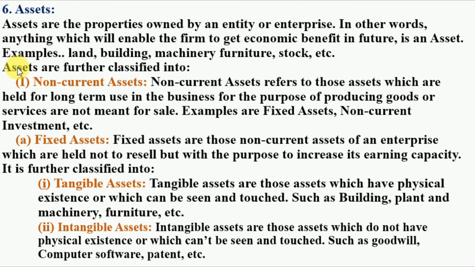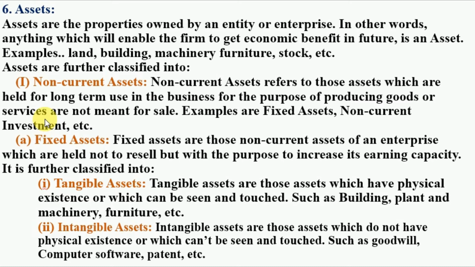Here, assets are further classified, first one, that is non-current assets. Non-current assets refers to those assets which are held for long-term use in the business for the purpose of producing goods or services, and are not meant for sale. Examples are fixed assets, non-current investments. So what is non-current assets? The non-current assets are the assets which provide benefits for long-term purpose, and help in producing goods and services for an organization.